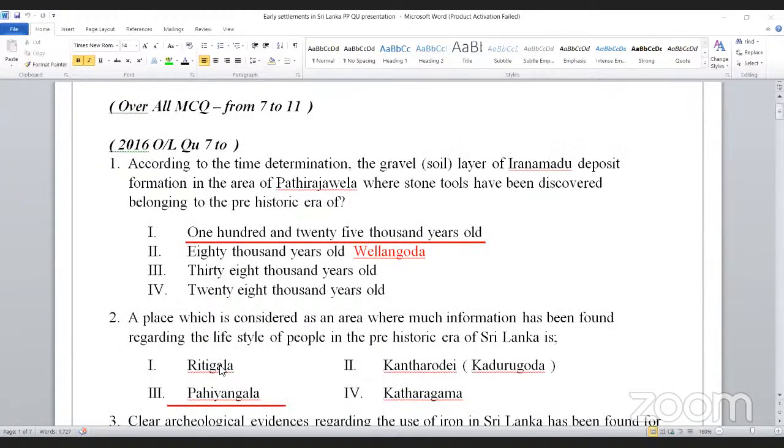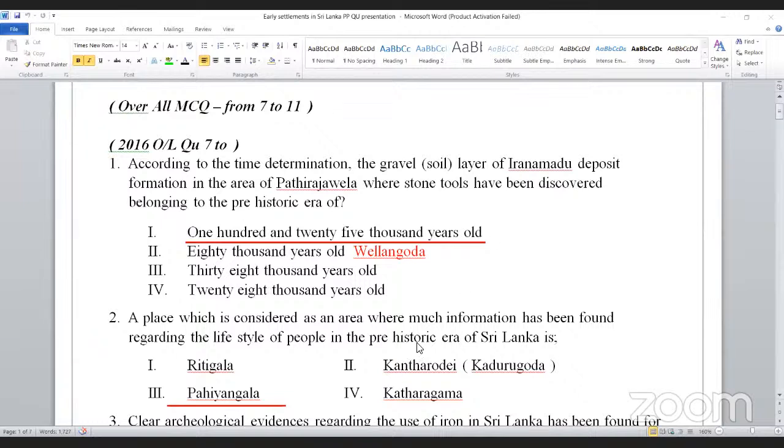Pahiyangala. Critically, we don't have any establishments at Kataragama or the others. Pahiyangala was the place that gives much information regarding the lifestyle of people in the prehistoric era. Thus, Pahiyangala is the answer.